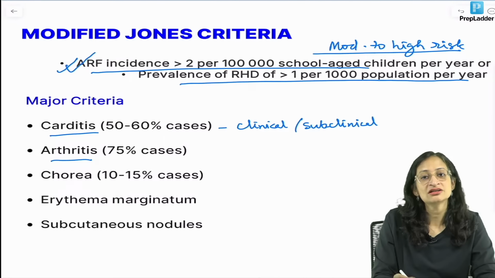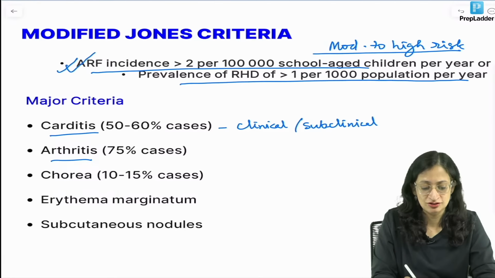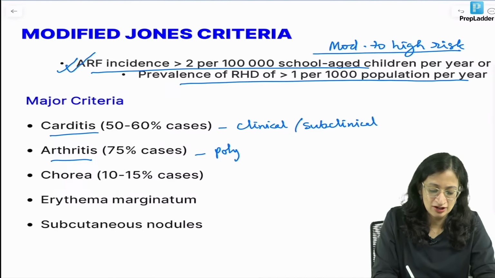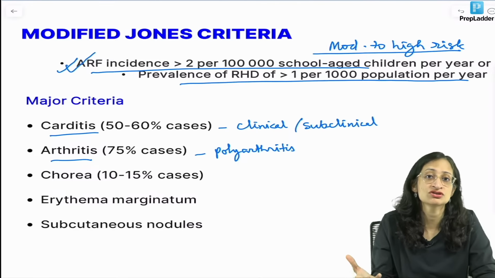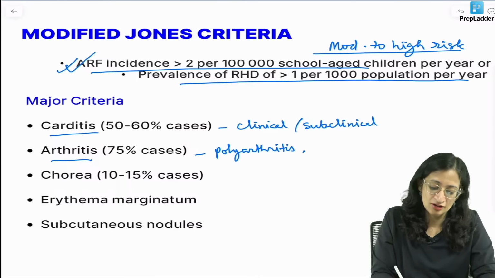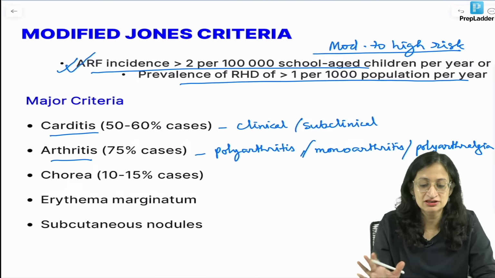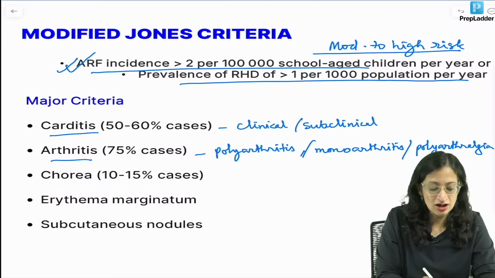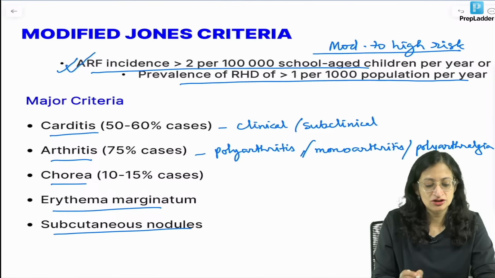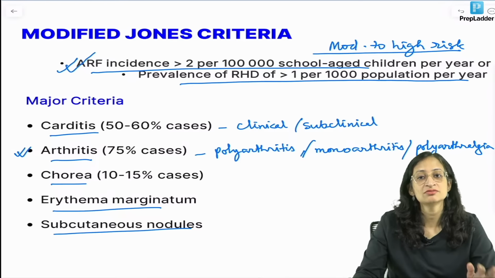Arthritis. Now, this arthritis in this high risk population includes polyarthritis. So, classically migratory polyarthritis is what was taught to us in rheumatic fever, but even monoarthritis, okay, and even polyarthralgia, that means joint swelling is not there, only pain is there in multiple joints, polyarthralgia, all these count as arthritis. Chorea, erythema marginatum and subcutaneous nodules. Of these, the most common manifestation of course is arthritis. So, these are the major criteria.